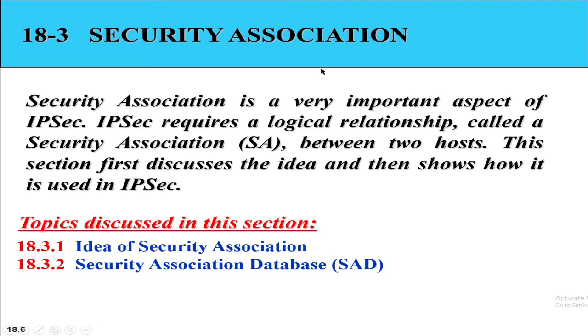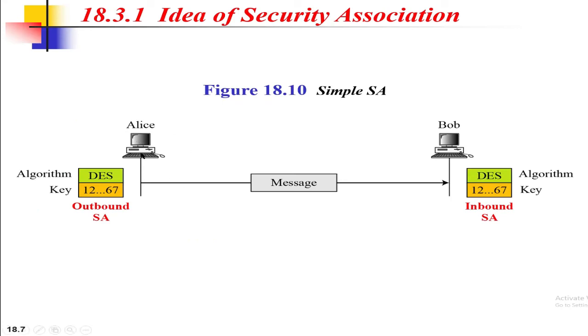Security association means the communication between client and server. It creates a secure channel between the client and server, and basically it is unidirectional. Here, you can see the idea of security association. If Alice wants to communicate with Bob, both should have a security association.